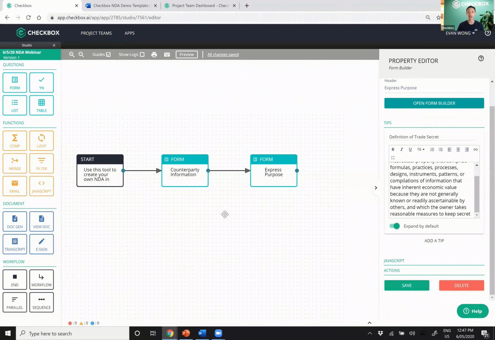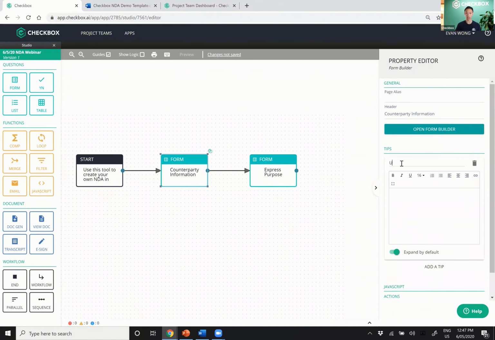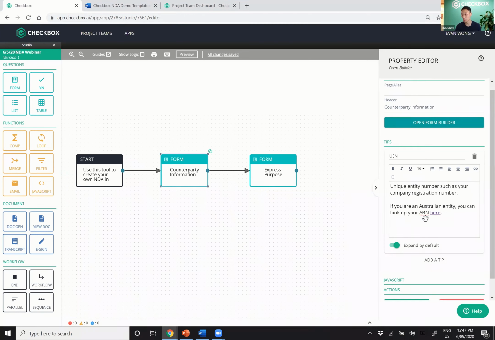And I can do the same, by the way, for things like UEN. That may not be clear. So let's add a definition for UEN. And we can say unique entity number, such as your company registration number. If you are an Australian entity, you can look up your ABN here. And what we can do is link the user to the ABN lookup in the Australian Business Register. We can also build integration so it happens automatically for you, by the way.